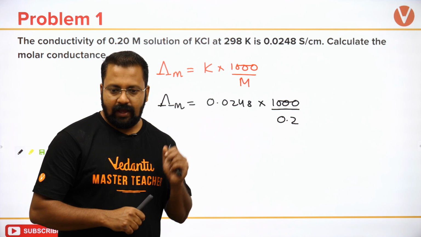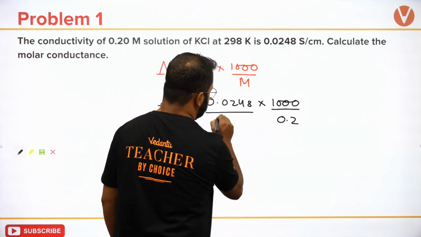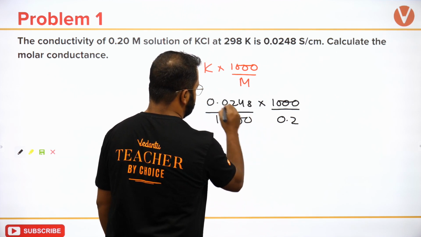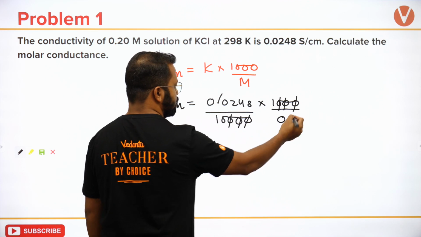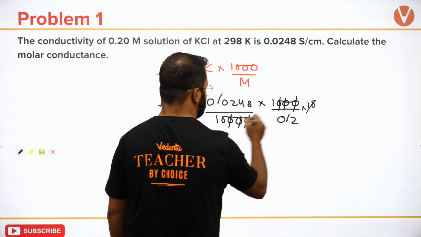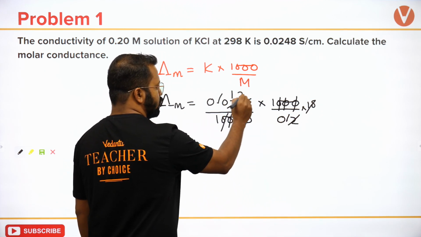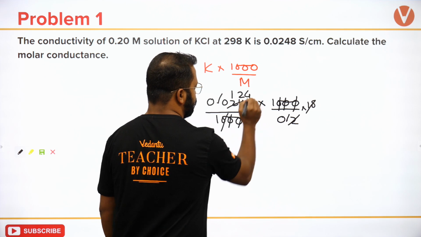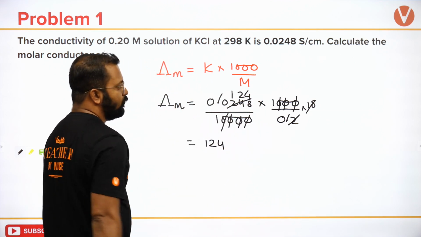Okay, I'll get this. Just cancel out this and this, and you will have 1 2 4.